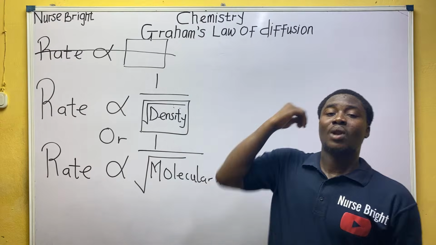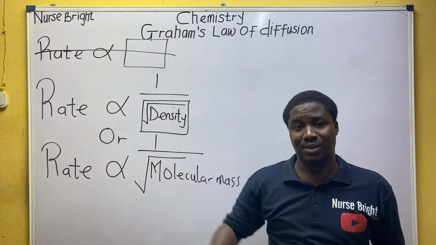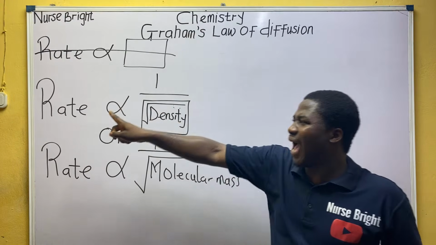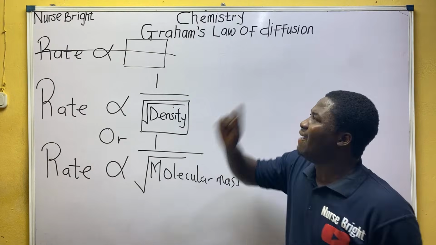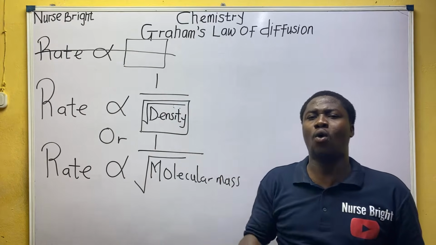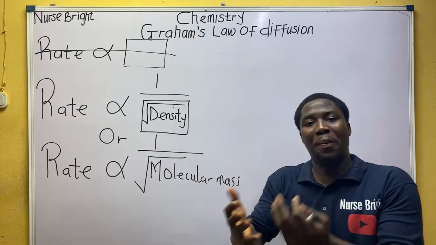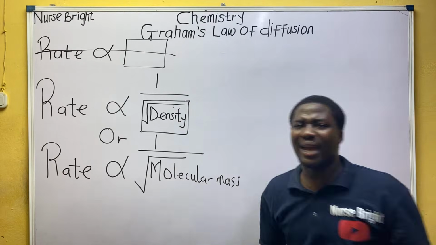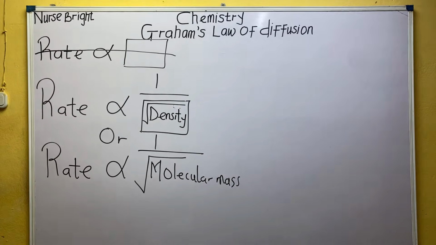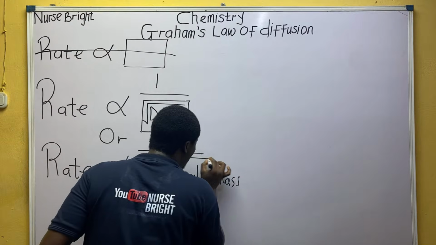I repeat, according to this man called Graham, he said, the rate of diffusion, are you not seeing rate? The rate of diffusion of a gas is inversely proportional to either two things. It could be inversely proportional to the square root of its density, or inversely proportional to what, everybody? The square root of its what? Molecular mass. Hope you guys are following me. Everybody take note of what I just said, though.